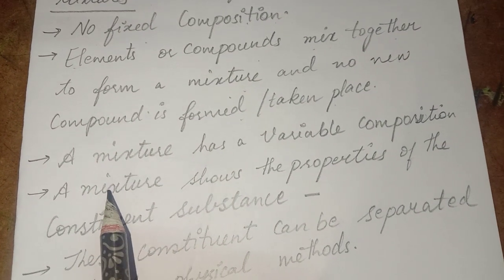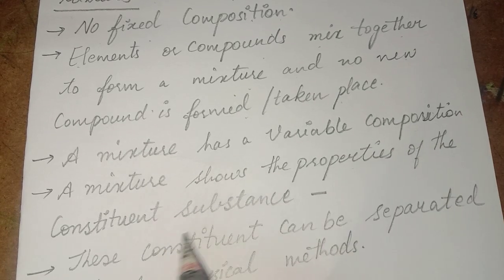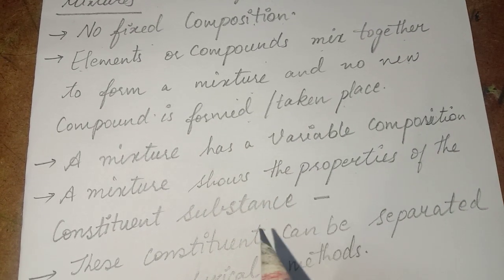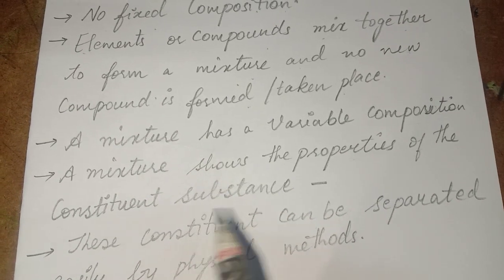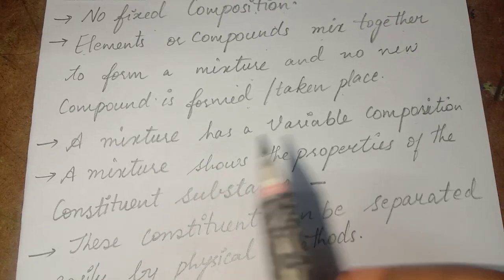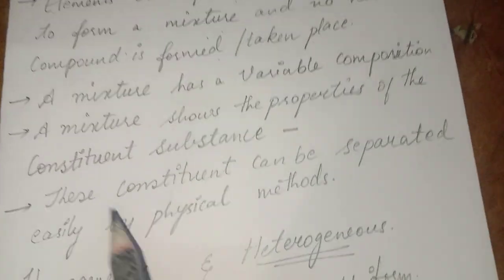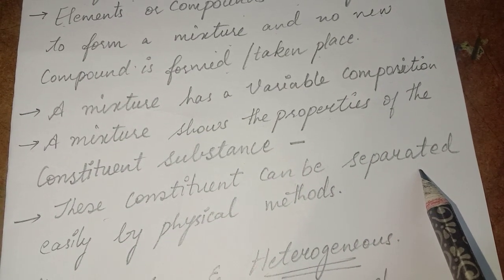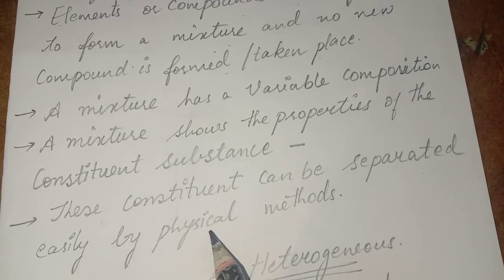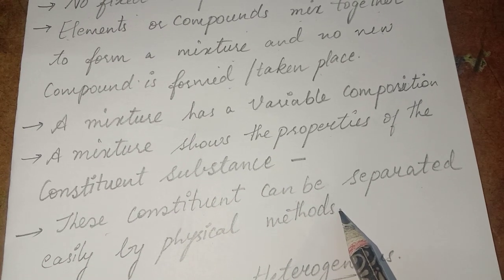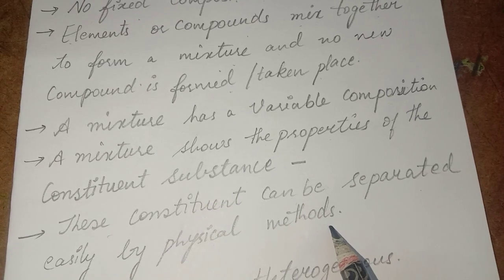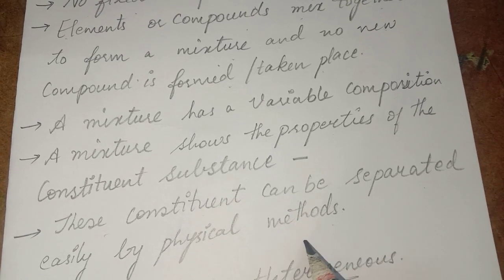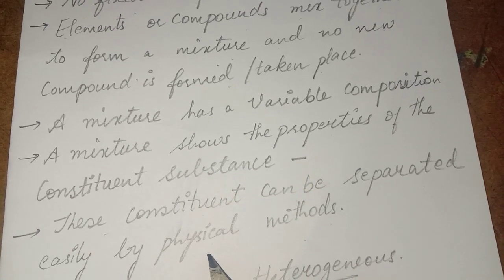The next one: a mixture shows the properties of its constituent substances. That means it shows the properties and functions of what is present in it. A constituent means a particular thing which is present in it. These constituents can be separated, meaning you can remove them easily by physical methods, as I already discussed. Before learning about mixtures, we should know what the physical methods are. If we know the physical properties, we can easily understand mixtures.